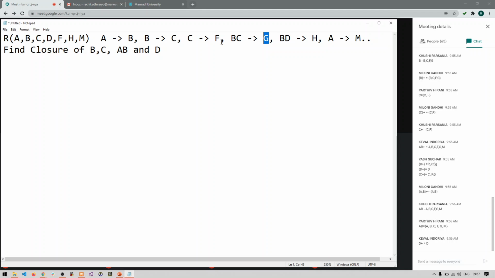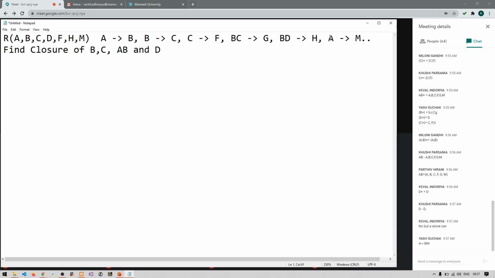Now the next one, A to M. Can A, B together find M? Yes or no? No, but A alone can, right?